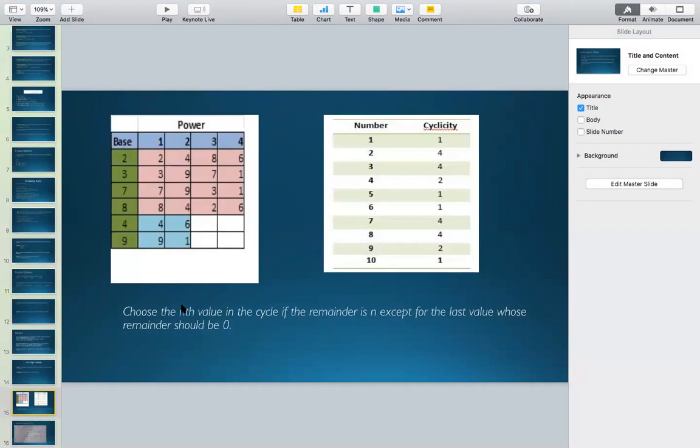Tanya, if the number after dividing comes out to be 0, then go for the last value of the cycle. Okay, go for the last value of the cycle. Is it clear?